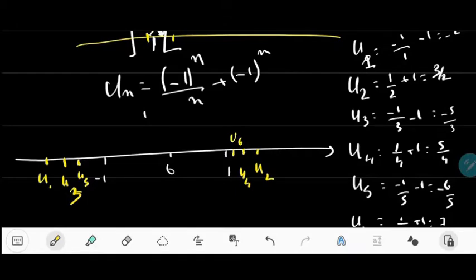So we can see that our numbers from this side, they are approaching minus 1, and from this side they are approaching 1. So it's true that if you take any tiny interval around 1, you will always find a number of the sequence inside the interval for n large enough.